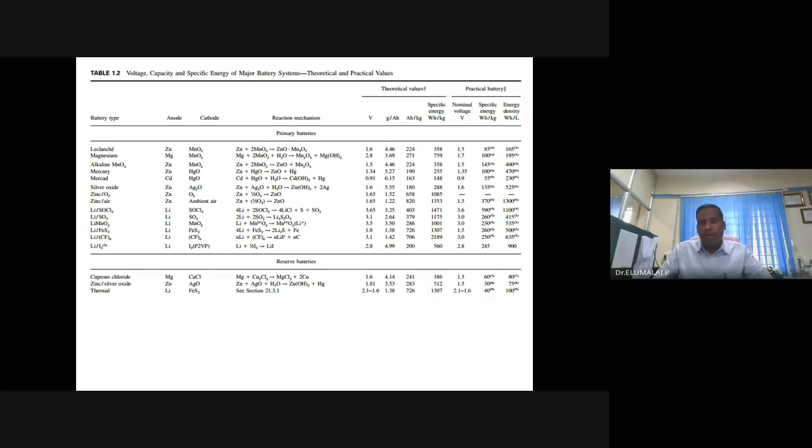The demand for batteries is increasing day by day, and their application is getting widened, not just your laptop, your camcorder, your smartphone. Now we talk about electric vehicle usage. None of these batteries will serve there. None of these primary batteries will serve the purpose of driving electric vehicles. So that's why the battery thirst is there.